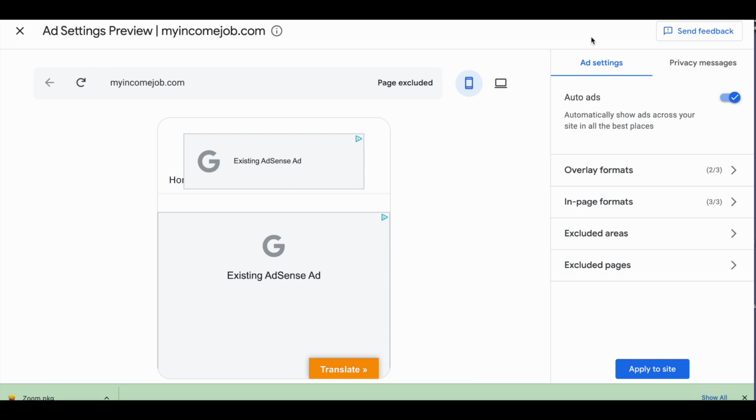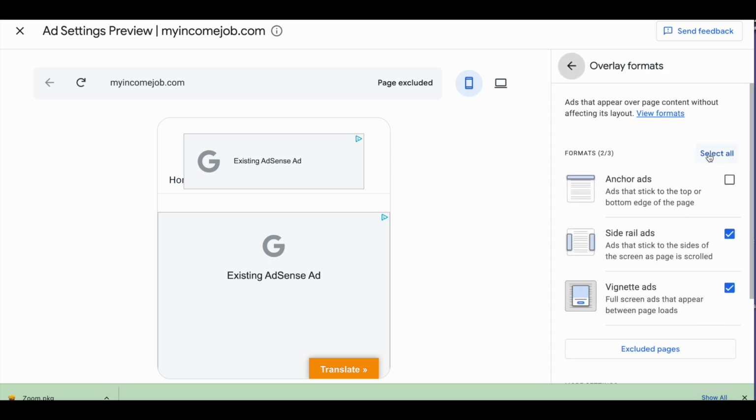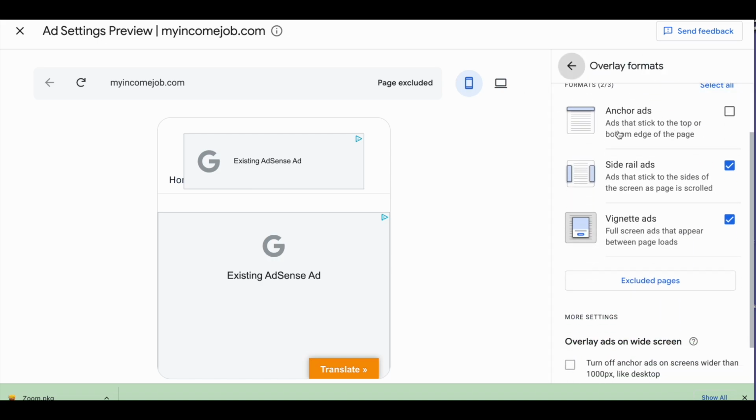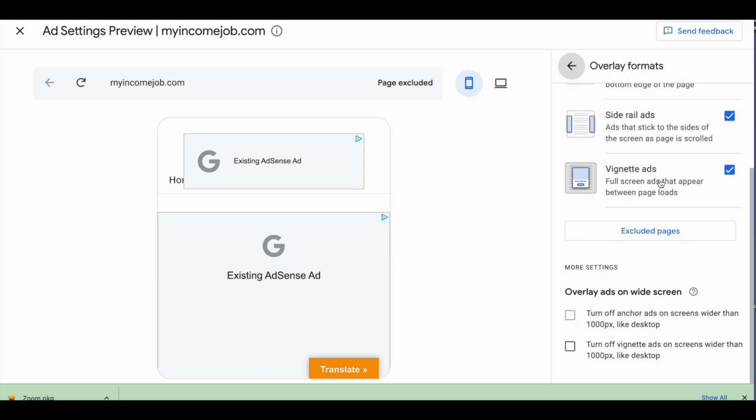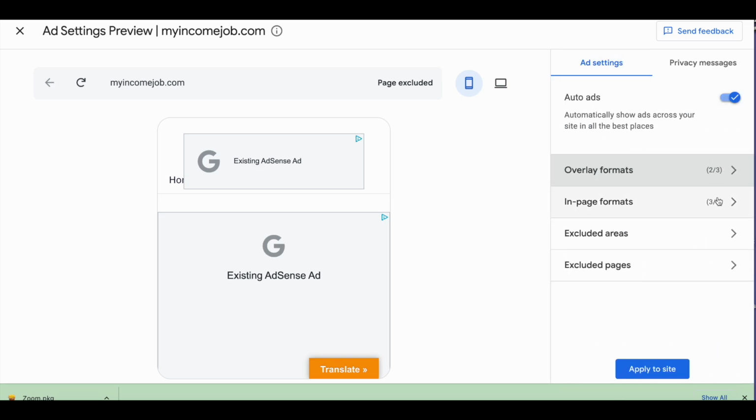I'm signed into my AdSense account, and I'm in the auto ads setting area. I turned off anchor ads that stick to the top or the bottom. Those are sticky ads. Side rail ads I have on. I haven't seen them yet. Vignette ads I have on, and I have seen that. Sometimes an ad will show in between pages. Not all the time, but sometimes. I should check that out more, but we'll go back here.